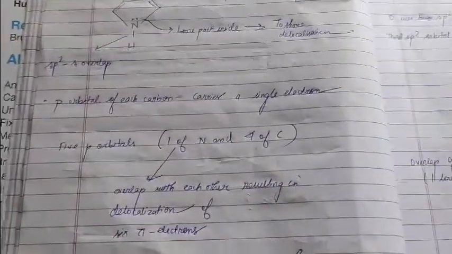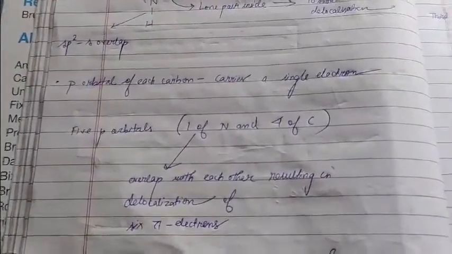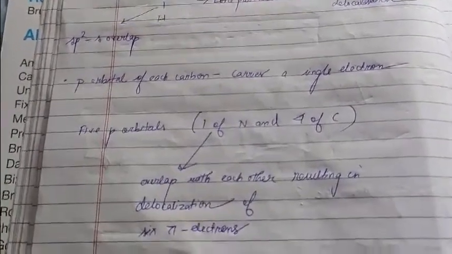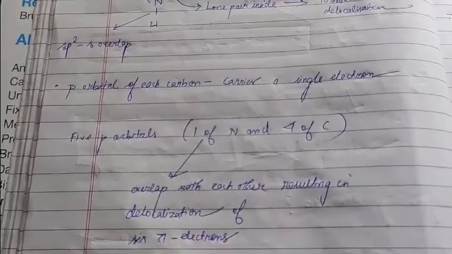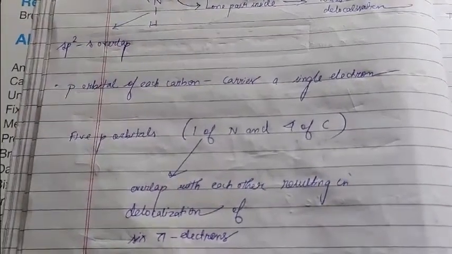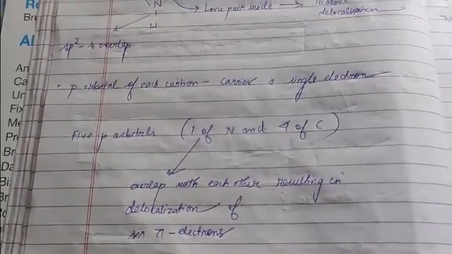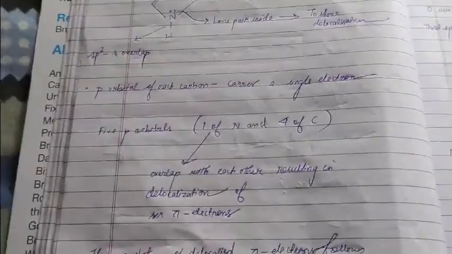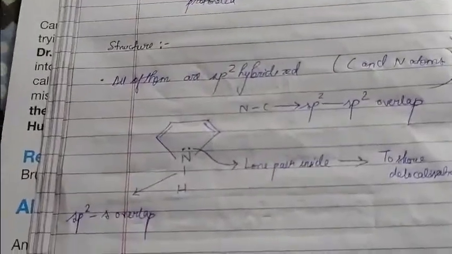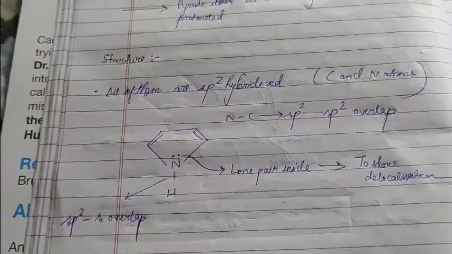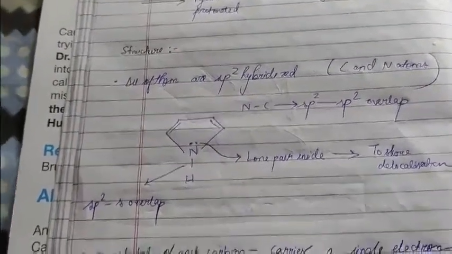Therefore, what we can conclude from here is that in the case of delocalization and forming a pi cloud, 5 p orbitals are involved, 1 of nitrogen and 4 of carbon. All of these overlap with each other, resulting in the delocalization of the pi electrons that you find above. These 5 p orbitals are involved in delocalization, and hence we